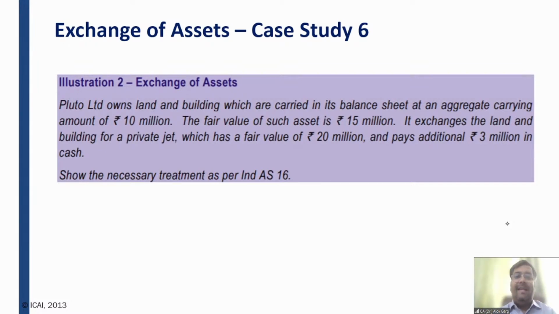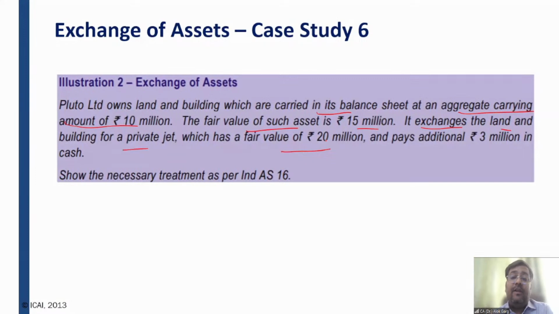Pluto Limited owns land and building which are carried in its balance sheet at an aggregate carrying amount of 10 million. Book value is 10 million. The fair value of this land and building is 15 million. It exchanges the land and building for a private jet. Friends, the fair value of the asset acquired is given and the fair value of the asset given up is given.